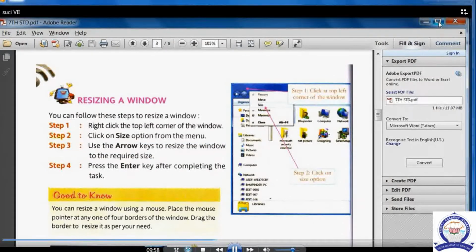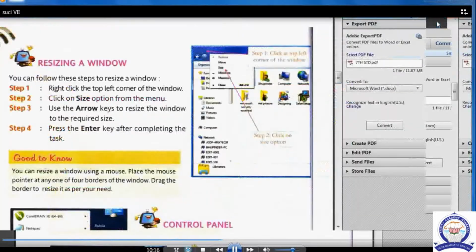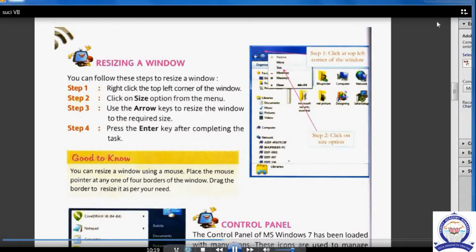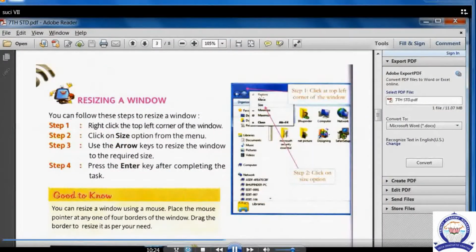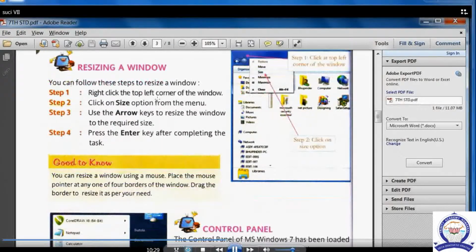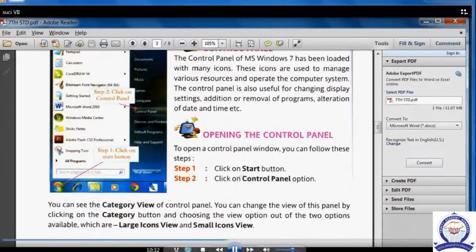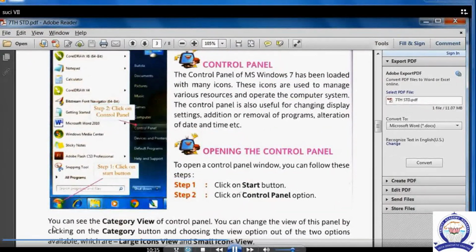Next is resizing the window. How can we resize the window? See, I told you, right side top corner: minimize, maximize and restore. Minimize means we can bring the application to the taskbar, and whenever we want to open it, we can open it. Maximize means we can reduce the size of the screen. We can shrink the screen. If we click the maximize or restore button, the screen will shrink. Or again if we press the same restore button, the screen appears in a big size, the whole screen of the computer.